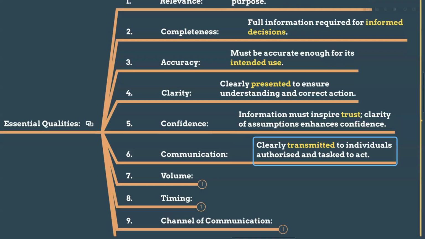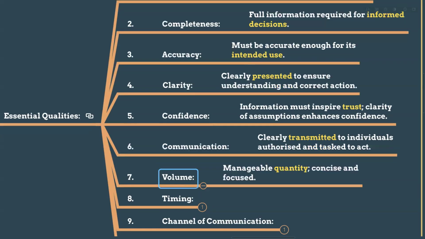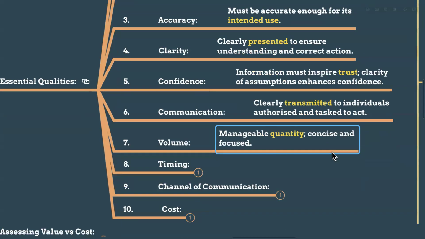And communication: it must be clearly transmitted to individuals authorized and tasked to act. We have to communicate to the person in the decision making process, the authorized person, like CEOs and CFOs. That is also very important, students. For example, a project manager should get updates on cost overruns to take corrective actions. That is the communication. He is the absolutely authorized person for the project.